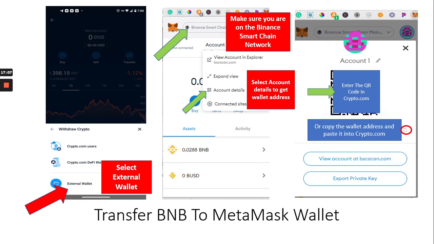And then if you don't already have your MetaMask set up in here, you would just go into your MetaMask account, make sure you're on the Binance Smart Chain. Then you would click on account details from your settings, and then select account details to get your wallet address. You can either use the QR code, or you can copy and paste your wallet address and put that right into the crypto.com account. Okay.